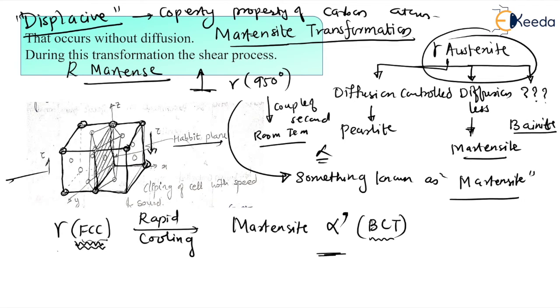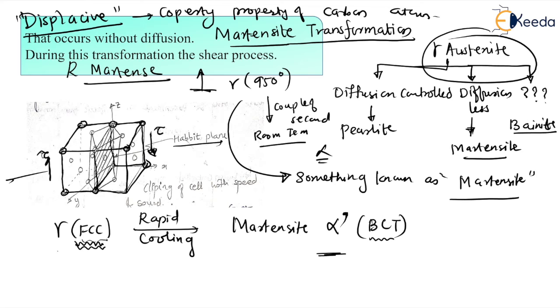Now dear students, when we are quenching this sample or this austenite from 950 degree centigrade to this room temperature, see here what is going to happen। So same thing here, dear students, I am showing you the mechanism actually। This is the shear, because this mechanism is going to happen with the shear, okay। So see here, when we apply this shear, that is we are quenching it. So what is going to happen here?